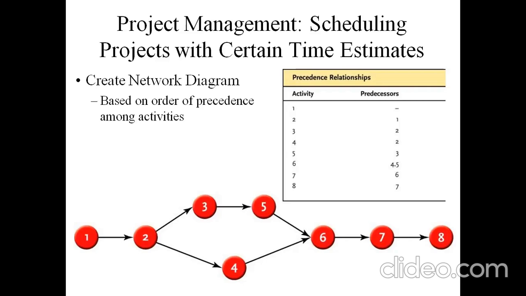Here you can observe that, based on the order of precedence of the works to be carried out on site, the activities are drawn in a network diagram.